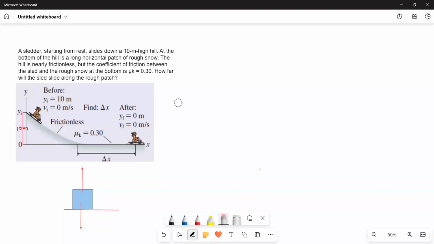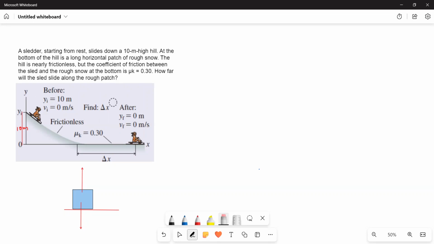This is an interesting problem in conservation of energy. Let us see the problem. A sledder starting from rest slides down a 10-meter high hill. At the bottom of the hill is a long horizontal patch of rough snow. The hill is nearly frictionless, but the coefficient of friction between the sled and the rough snow at the bottom is mu k equal to 0.30. How far will the sled slide along the rough patch?